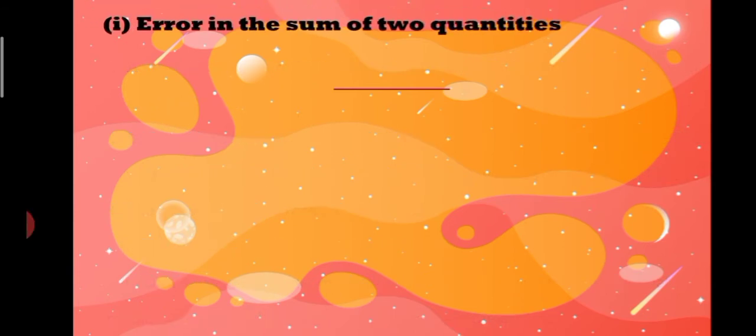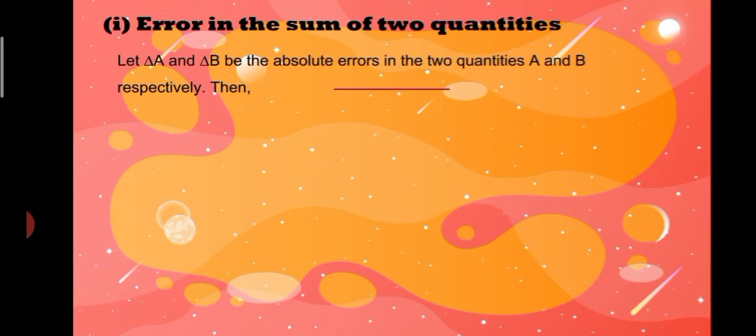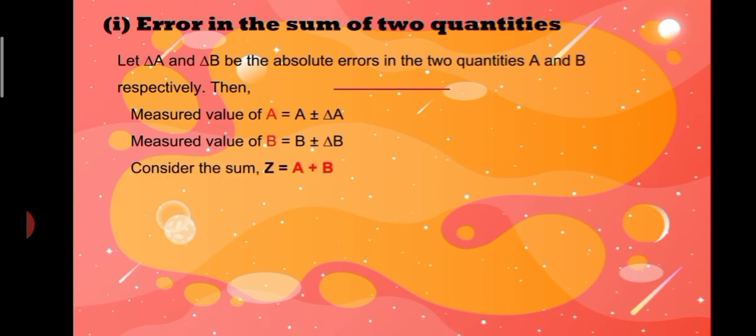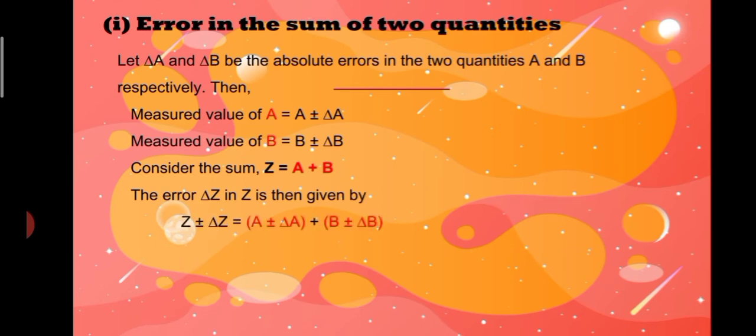Error in the sum of two quantities. Let del A and del B be the absolute errors in the two quantities A and B respectively. Then measured value of A is equal to A plus or minus del A and measured value of B is equal to B plus or minus del B. Consider the sum Z is equal to A plus B. The error del Z in Z is given by Z plus or minus del Z is equal to A plus or minus del A plus B plus or minus del B. Here A plus B are separately taken and plus or minus del A plus del B.